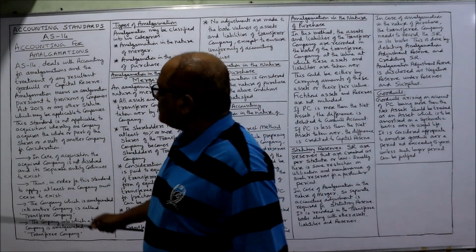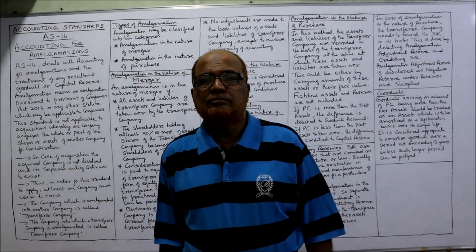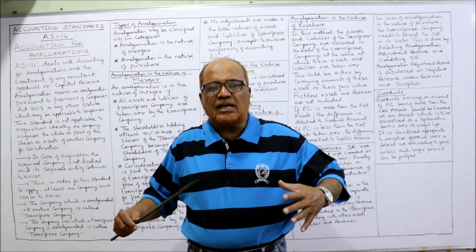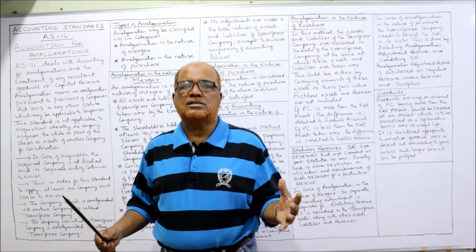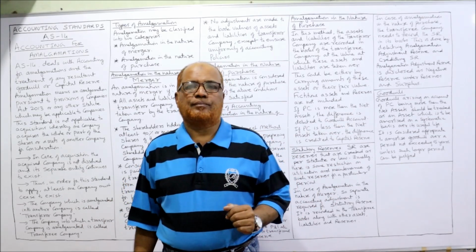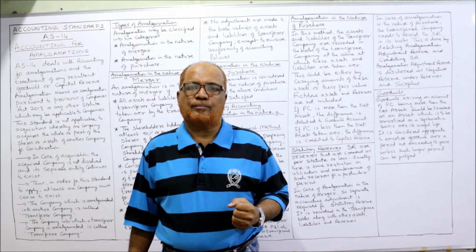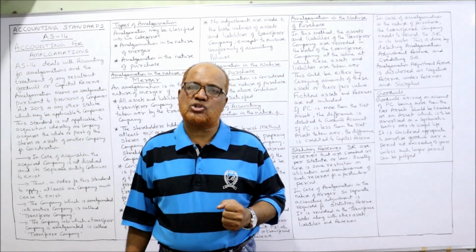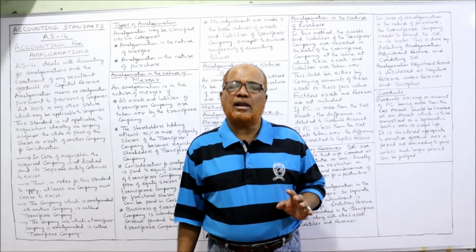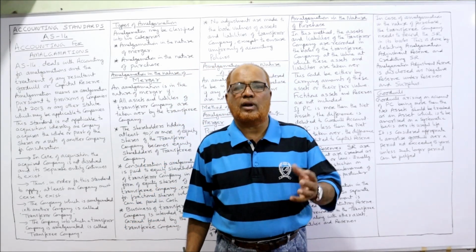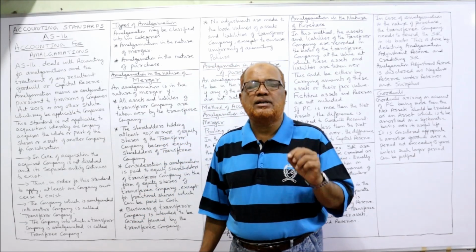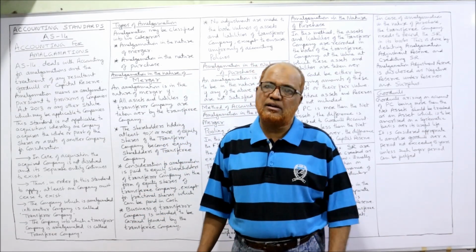AS 14, accounting for amalgamation. Actually, the general meaning of the term amalgamation is when two or more companies are merged together, combined together, it is called amalgamation. There are different terms related to amalgamation like absorption, acquisition or merger, but there is a small technical difference between these terms.